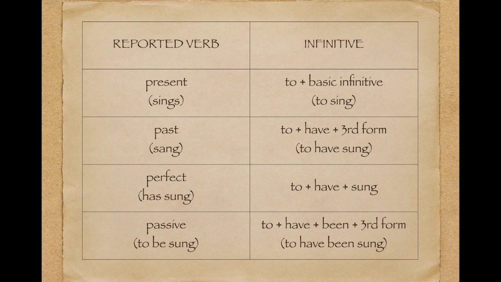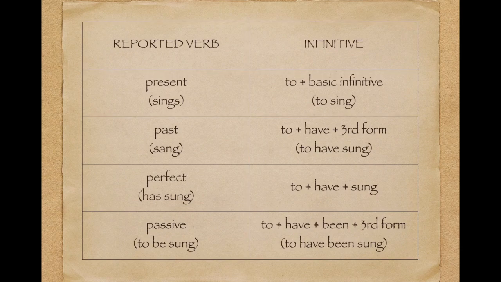So if it's a present tense verb, like sings, we're going to change the infinitive to just the basic infinitive, to plus sing. If it's past, so they sang, then we have an infinitive to plus have plus the third form, so to have sung. If it's perfect, so has sung, we do the same thing, to plus have plus sung, third form.